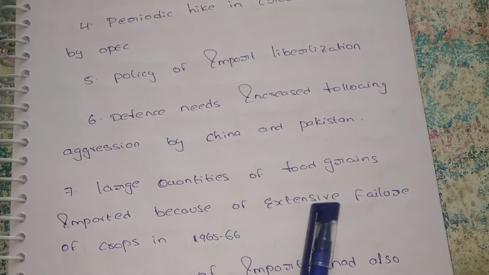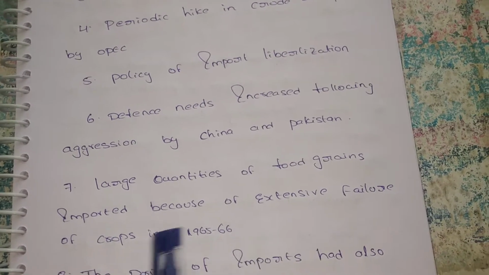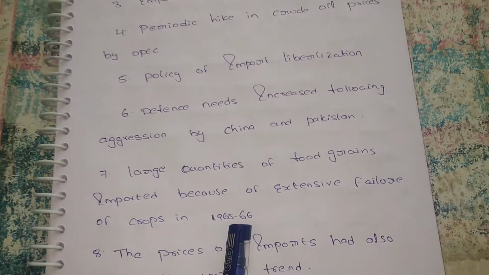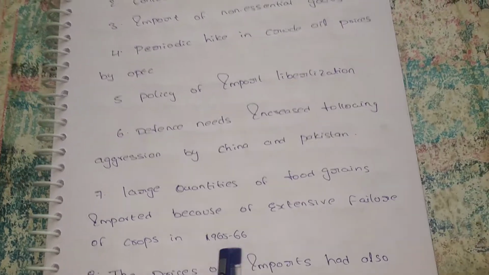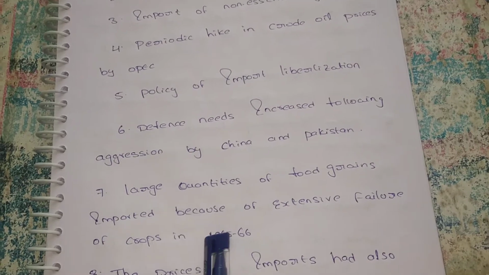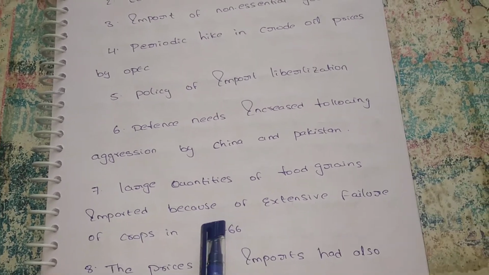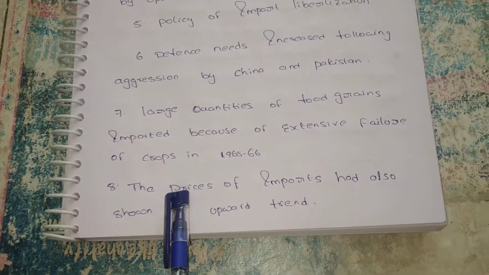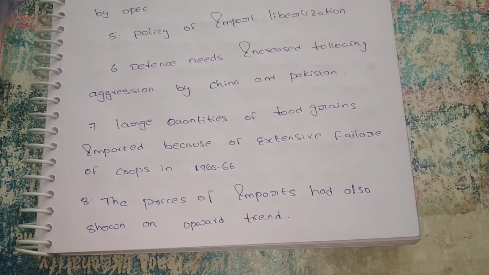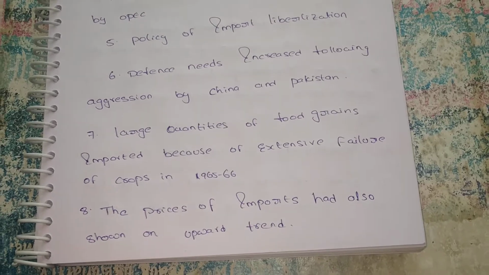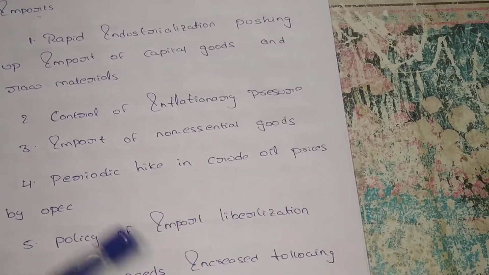Large quantities of food grains were imported because of extensive failure of crops in 1965 to 66. In 1965 to 66, we had a down value for agriculture products. For that reason, in that year there was a large quantity of imports of agriculture goods also. And the price of imports had also shown an upward trend, so that's why we are importing the goods. These are all the reasons for increasing our imports.